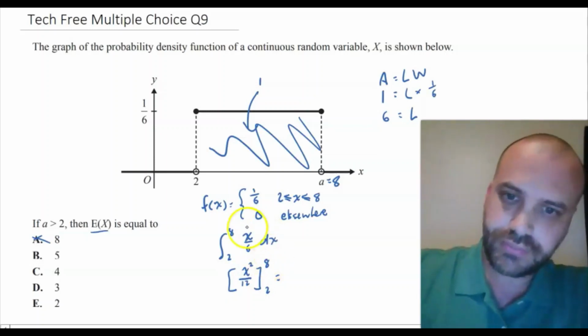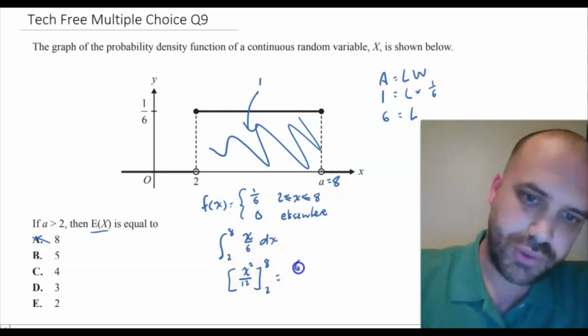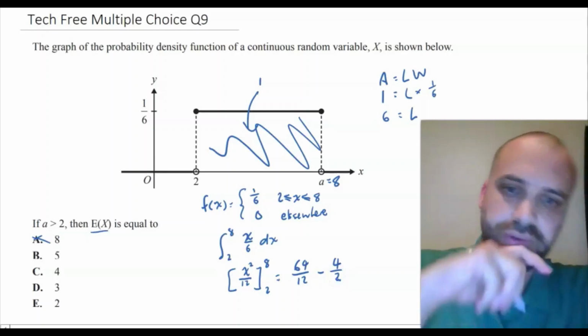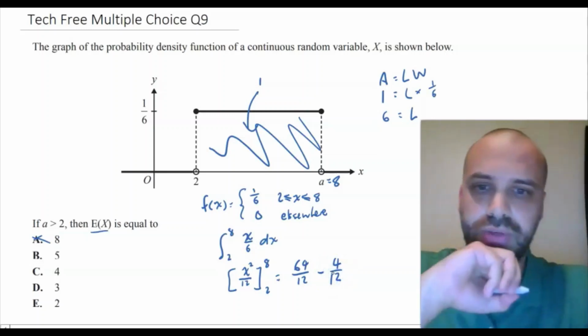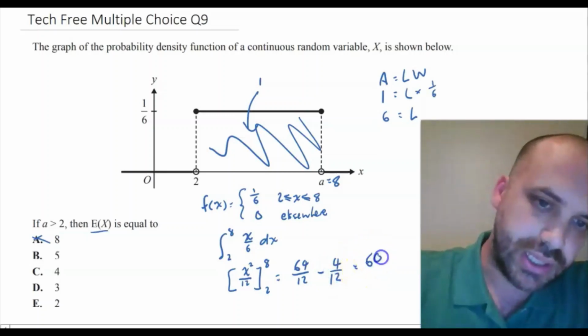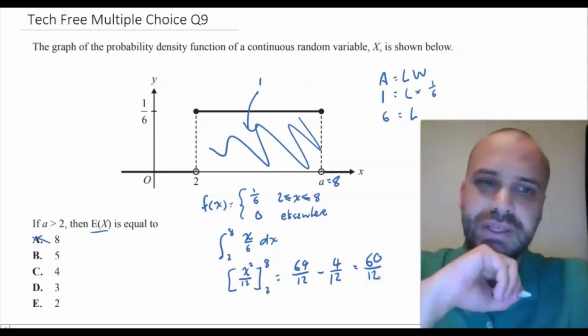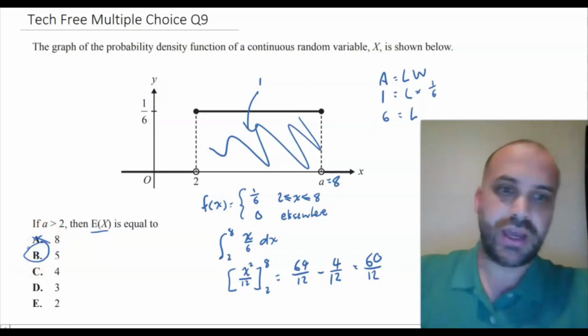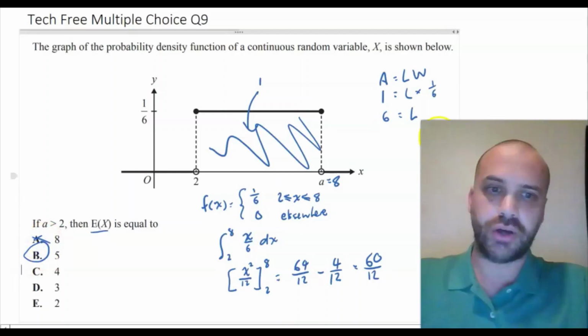Doing that, 8 squared is 64, so we've got 64 over 12 minus 2 squared, which is 4 over 12. So that's equal to 60 over 12. Simplifying 60 over 12, we get 5, and that is our answer. On to the next one.